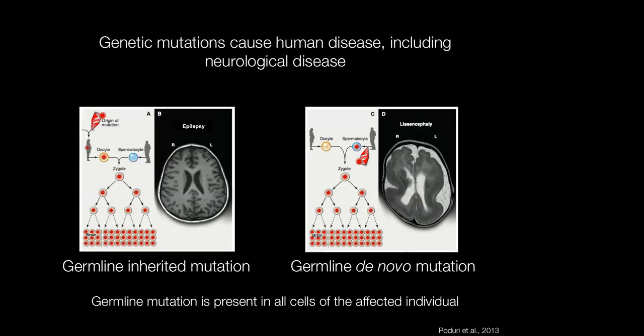An example here is a germline mutation in the gene Lis1, which leads to a smooth brain, or lissencephaly, on MRI. An important thing to keep in mind is that because these germline mutations are present in all cells of the affected individual, from a diagnostic standpoint, we're able to identify the mutation by assaying any tissue, including clinically accessible tissues like blood or saliva.